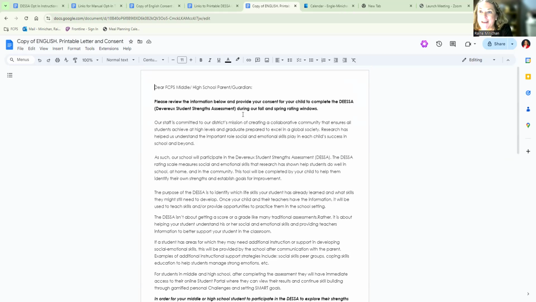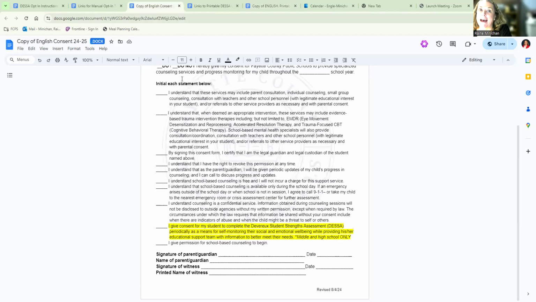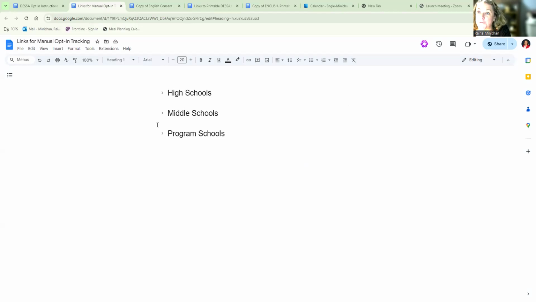So what happens when a parent fills out that digital file that's coming to them through Infinite Campus is that in the student's IC record, it will be marked automatically somehow, computer magic marks that they have consent. For kids that we get this through other forms, such as this printable form or that counseling consent, we have to manually add them. And that is why we have created tracking systems for manually tracking those opt-ins.